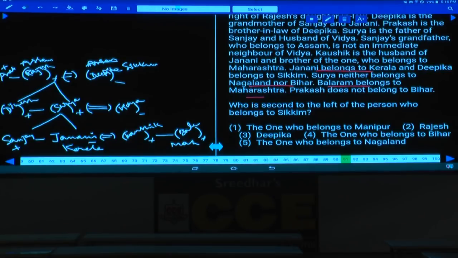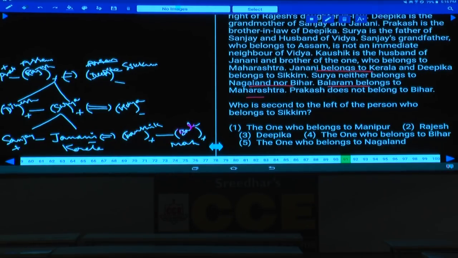Let's write down this family tree here. Now in the first generation, how many people are there? There are 3 people. Who are those 3? Rajesh and Deepika are wife and husband. And this Prakash. Prakash is the brother of whom? Prakash is the brother of Radhika.